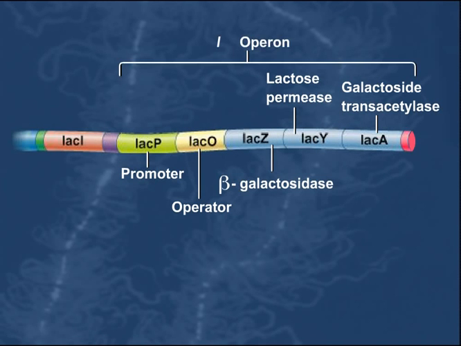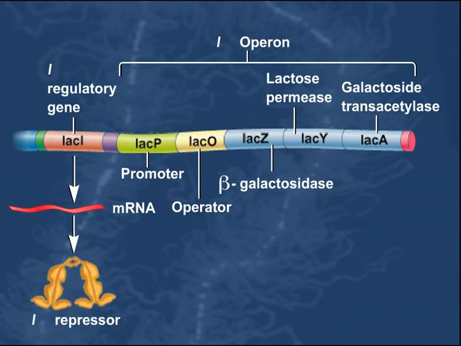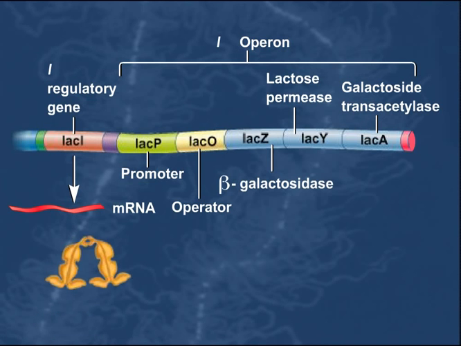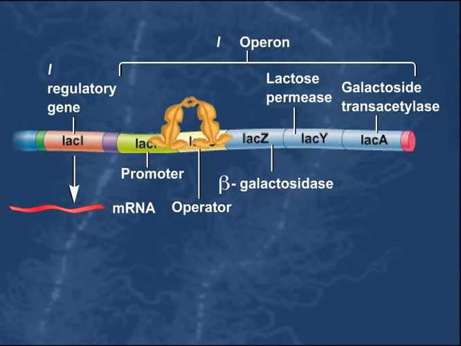operon. Located near but not in tandem with the lac region is the LacI regulatory gene that codes for an mRNA that is translated to produce a protein referred to as the lac repressor. In the absence of lactose inside the cell, the lac repressor protein is active. In its active state, the lac repressor recognizes and binds to the lac operator site.